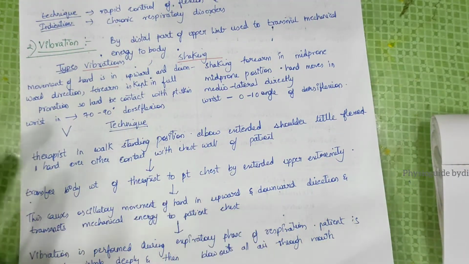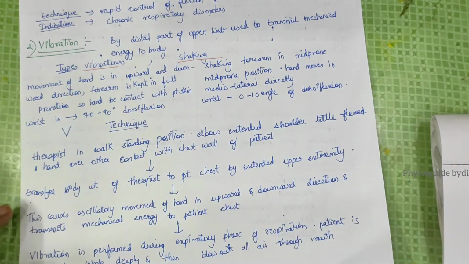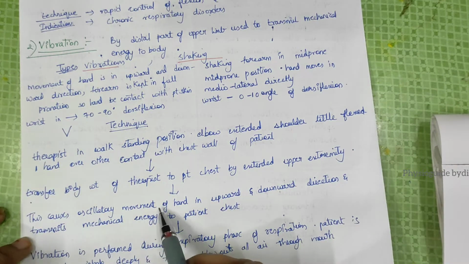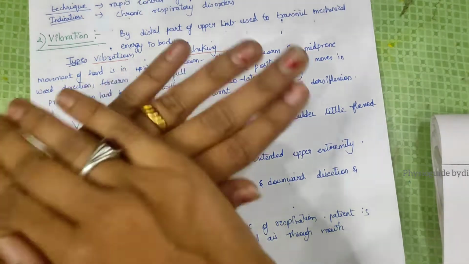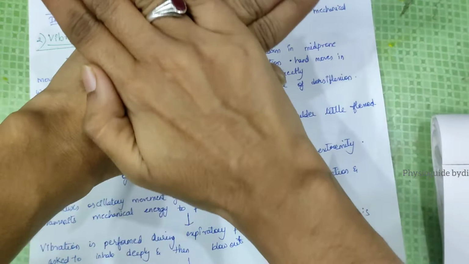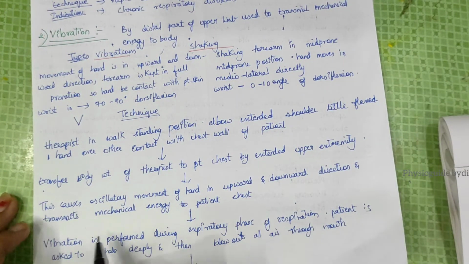The therapist transfers body weight to the patient's chest through the extended upper extremities. This causes an oscillatory to and fro motion, transmitting mechanical energy to the patient's chest.